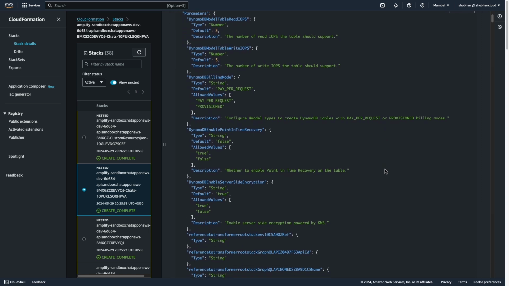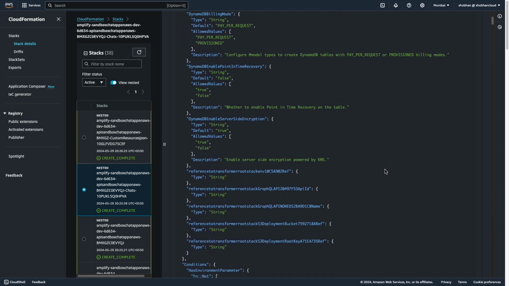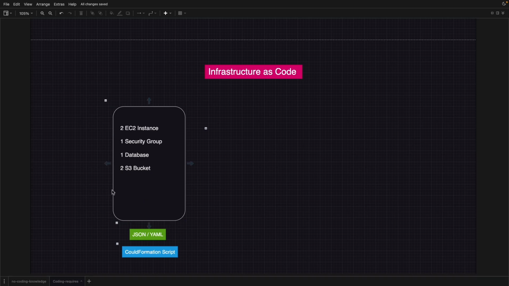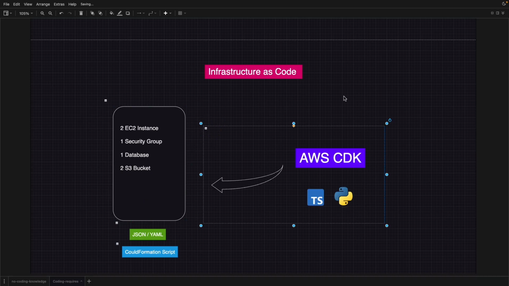But to write this CloudFormation script from scratch is not a very pleasant experience. Okay, so to solve this problem, they have introduced another tool called AWS CDK, or Cloud Development Kit. So basically, inside CDK, you can use your favorite programming language. Let's say you are using Python or TypeScript, and you can use your programming language to generate this infrastructure as code. All right, so this is another example where you need programming to declare your infrastructure.